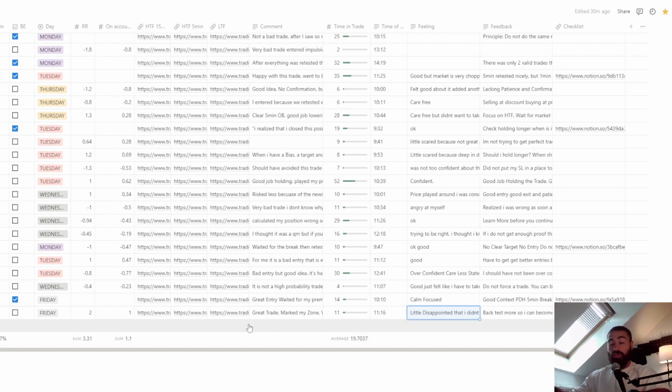And I'm gonna show you how I learn from my mistakes, because I have different things that I do to learn from my mistakes. The feedback that I got from this trade, what I actually learned from all this trade, is I have to backtest more so I can become more confident and take the trades from my zone directly. Basically, what I lacked in this trade is more confidence to take it from the zone that I actually marked. And this is why if I backtest more, I'm gonna have more confidence in order to take it from there.